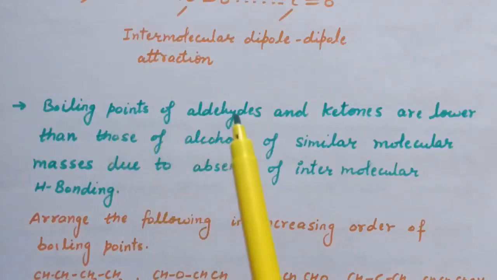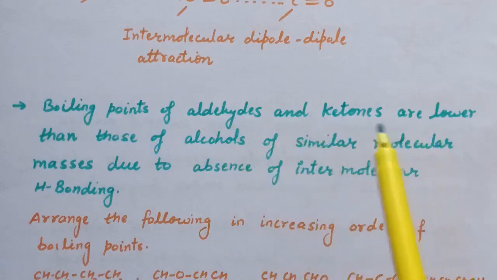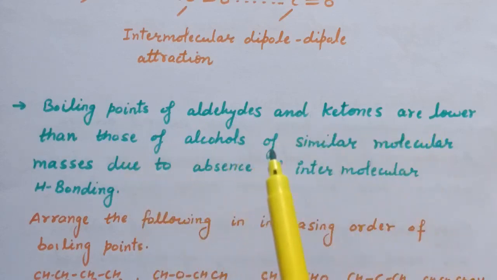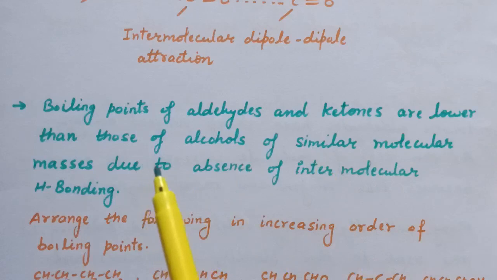Boiling points of aldehydes and ketones are lower than those of alcohols of similar molecular masses due to absence of intermolecular hydrogen bonding.